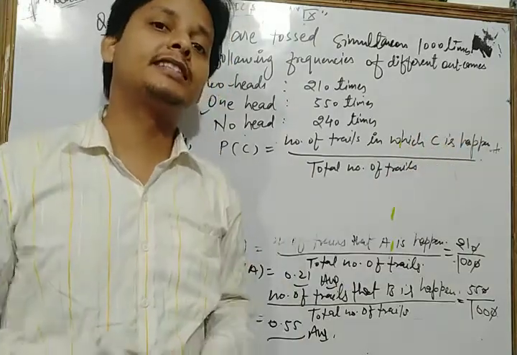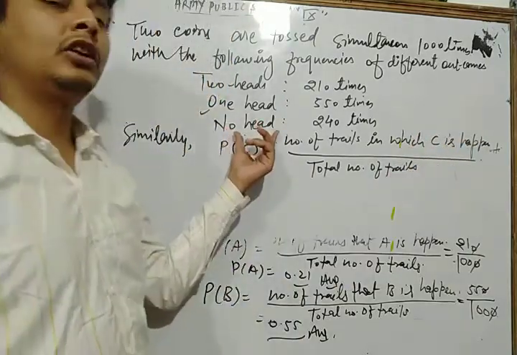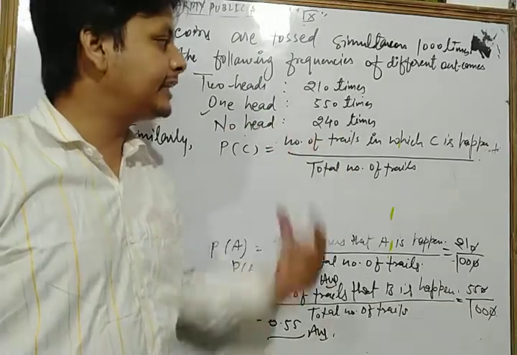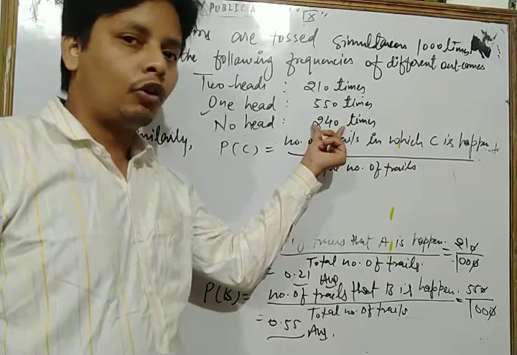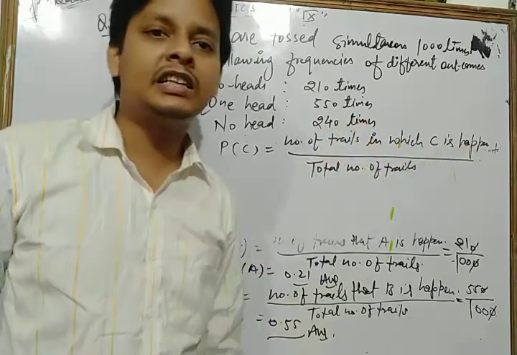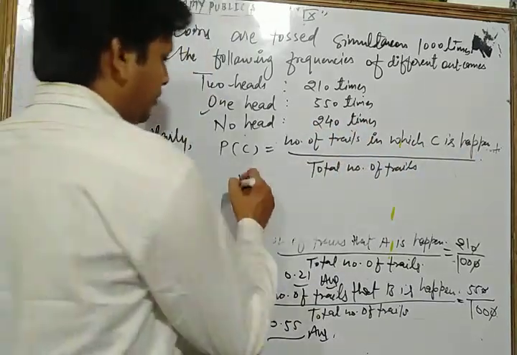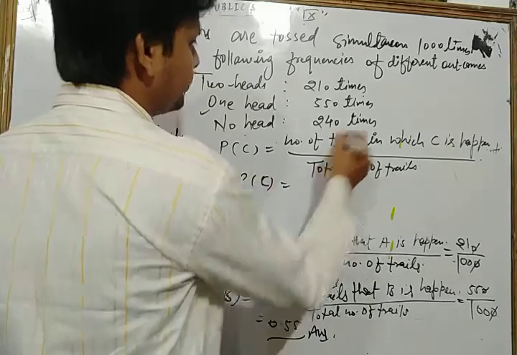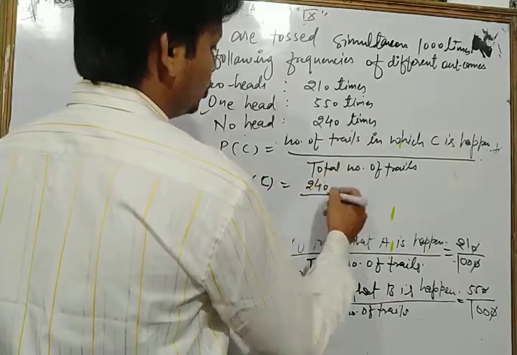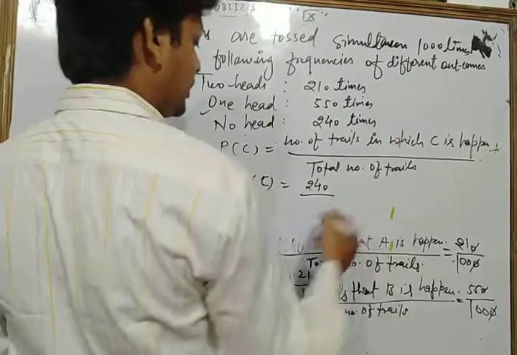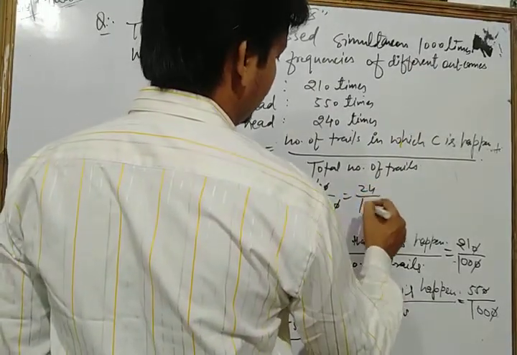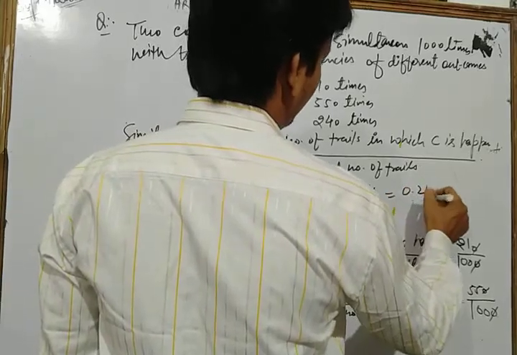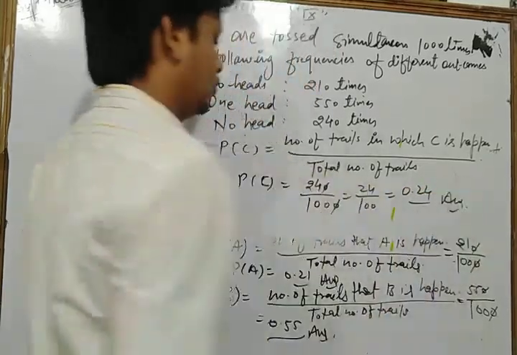C is the event of getting no head. So how many times does C happen? There are 240 times that event C happens. So probability of an event C is equal to 240 upon total number of trials, 1000. The zeros cancel each other, so we get 24 upon 100, that is 0.24. This is another answer.